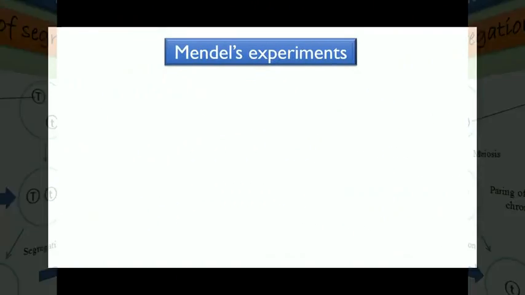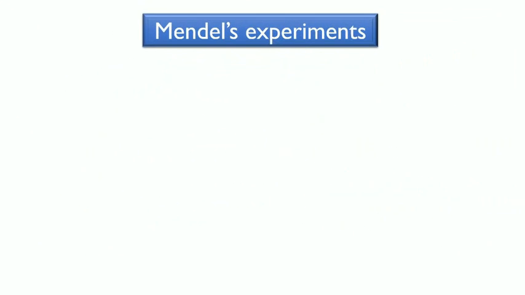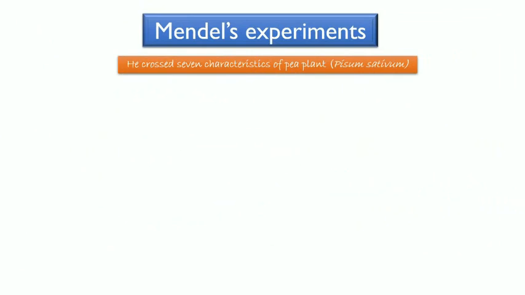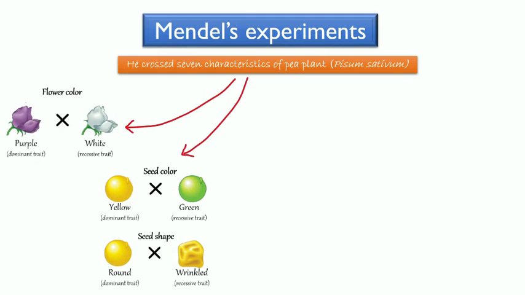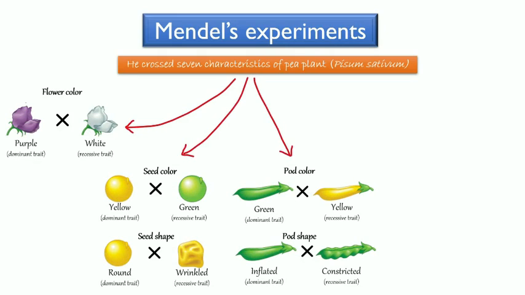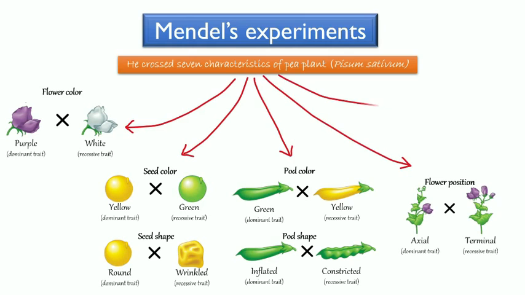Mendel was doing experiments using pea plants. He crossed 7 characteristics of pea plants. They are color of flower, color of seed, shape of seed, color of pod, shape of pod, position of flower, and length of stem.